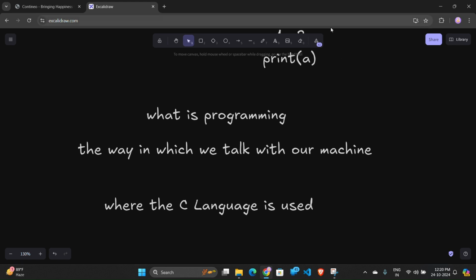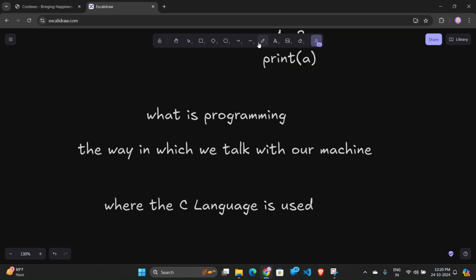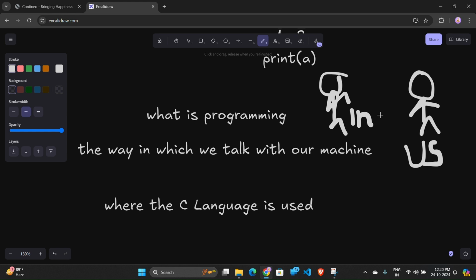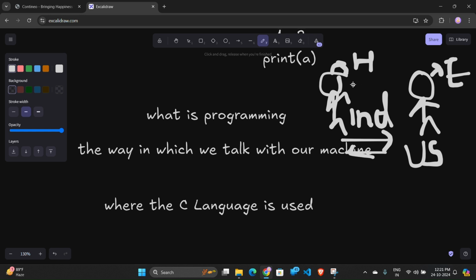I will explain with the help of a simple example. Here you are a person, and here is another person who is from the US, and you are from India. Think that you speak the Hindi language and he speaks English, so you can't understand each other's language. If you talk to him in Hindi, then he can't understand. If he talks to you in English, then you can't understand the English.